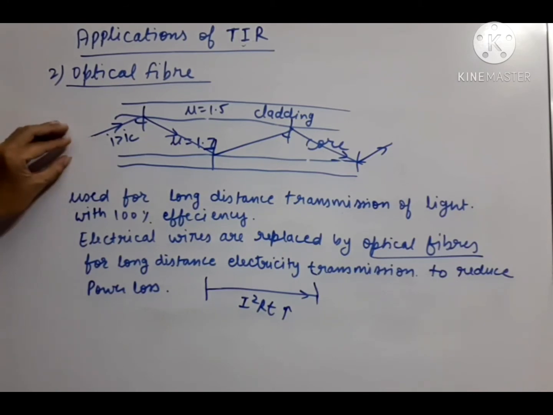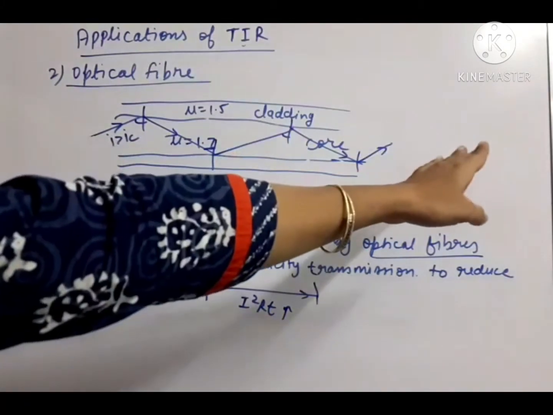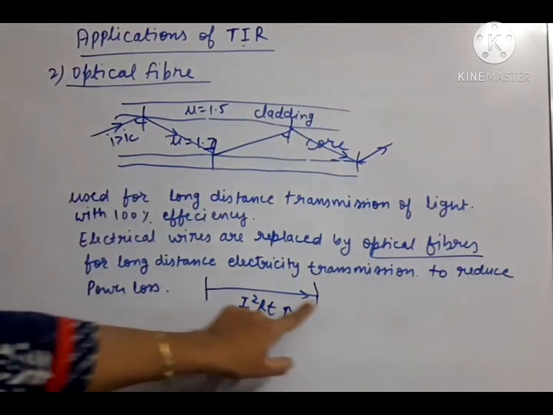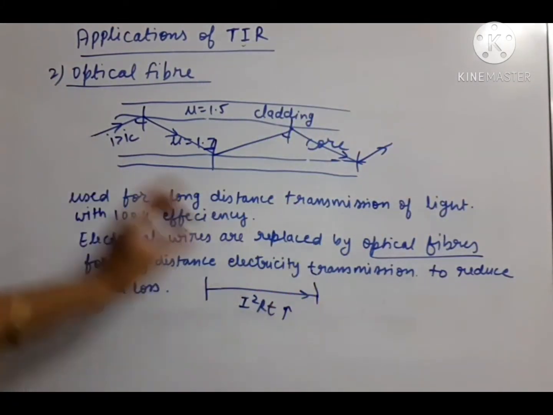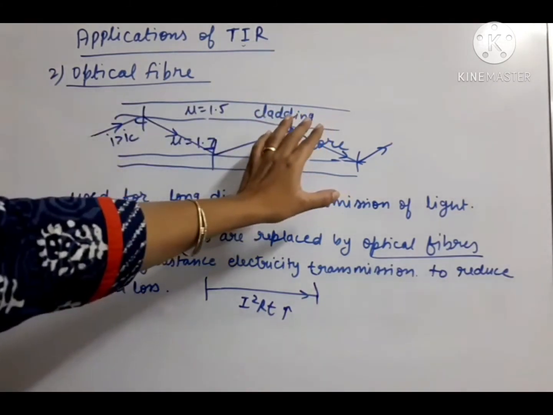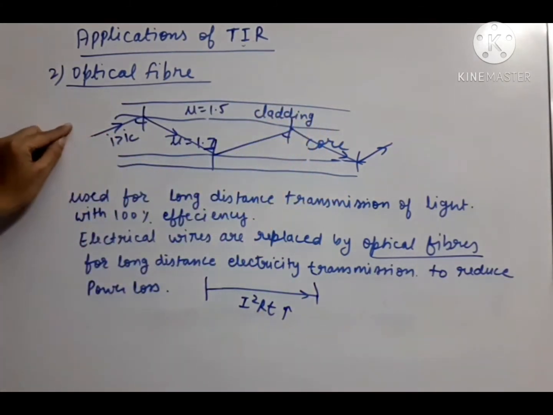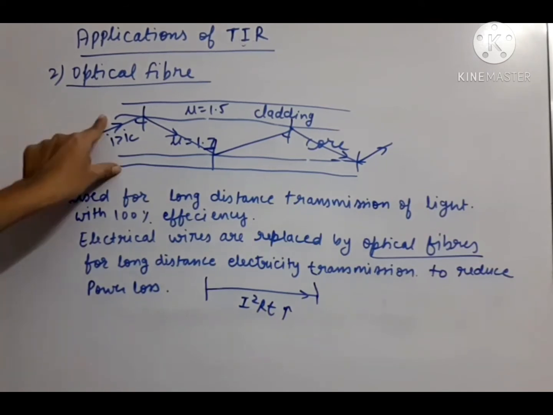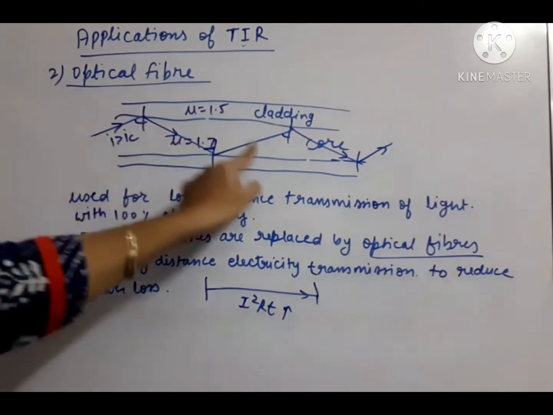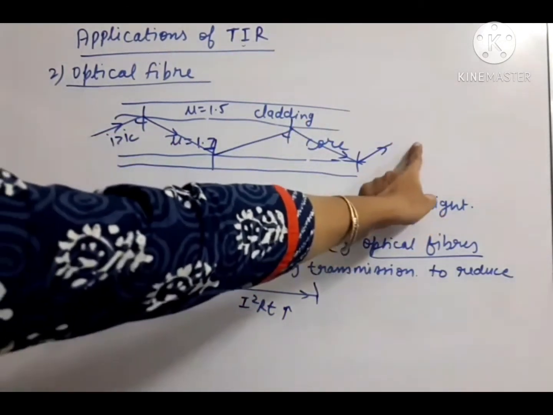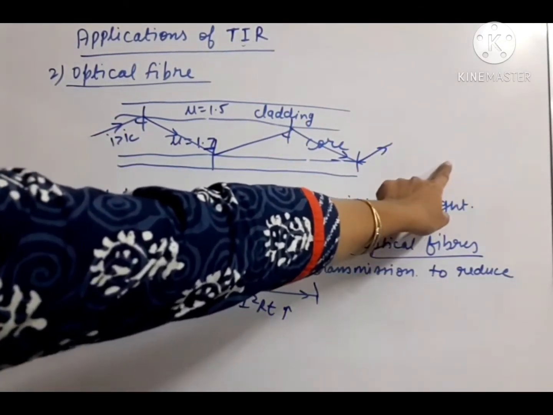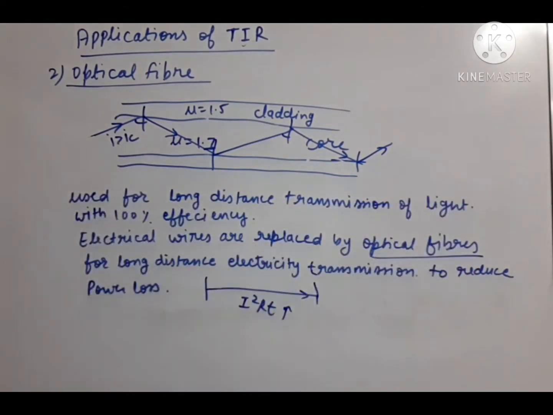So if we have to transmit the electricity from one end to another end which is very far off, then instead of using the electrical copper wires, we need to use the optical fibers. We can use some devices which can convert the electricity into light. Then light will travel through fibers. Then again from light we can convert it to electricity. This way electricity transmission can take place for long distances. So this is the second application.